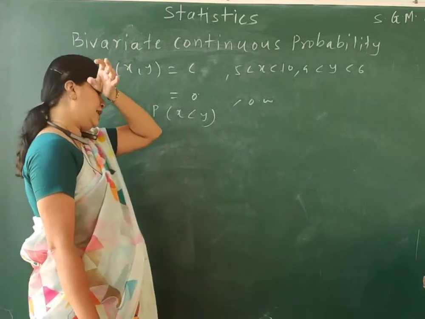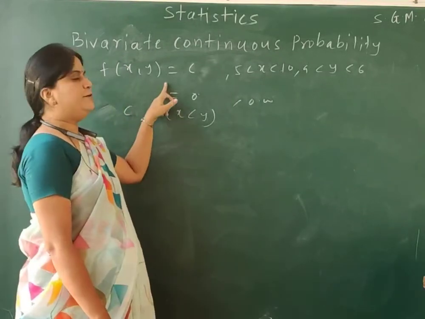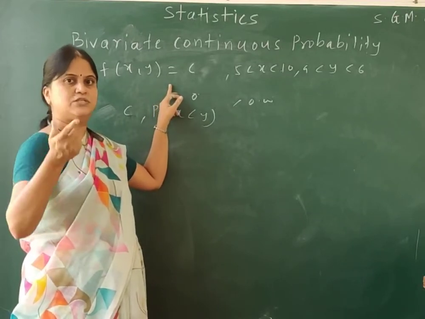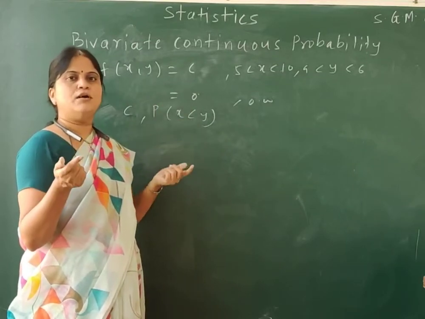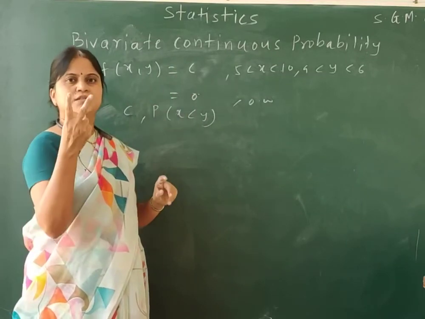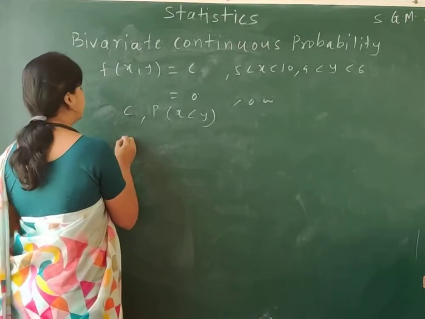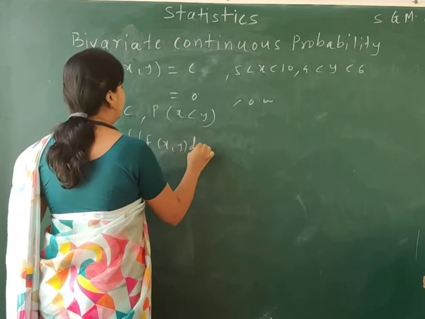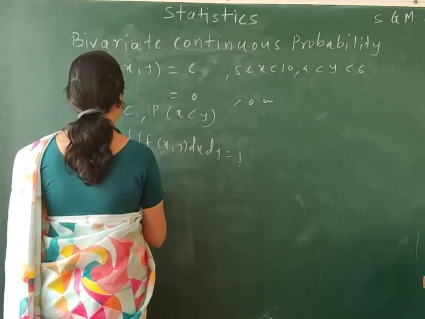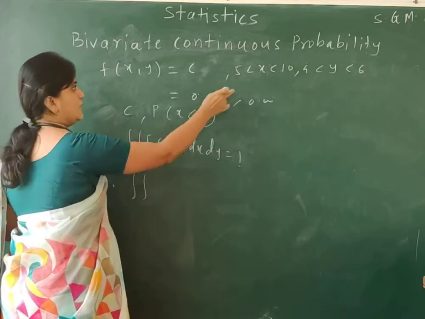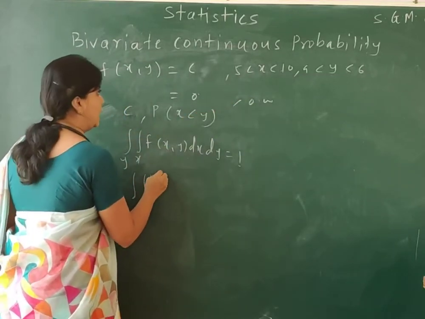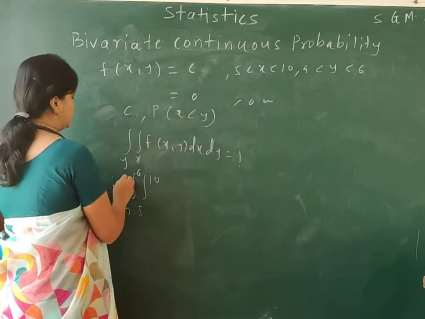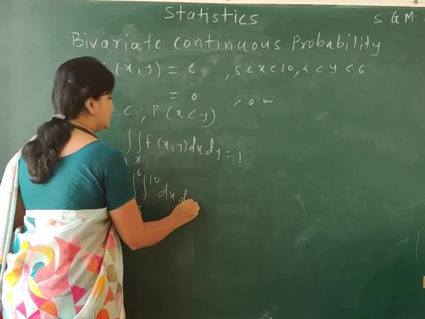So the problem over here is, I have been given the joint PDF. I know that this is the joint PDF, which means it must satisfy the two conditions in the definition. So to find the value of c, we need to consider the second condition of the PDF. The second condition is the integration over x and y of f of x comma y dx dy equal to 1. Therefore, the integration over x is 5 to 10 and over y is 4 to 6, and f of x comma y, since it is the constant c, comes out of the integration sign. dx dy is equal to 1.